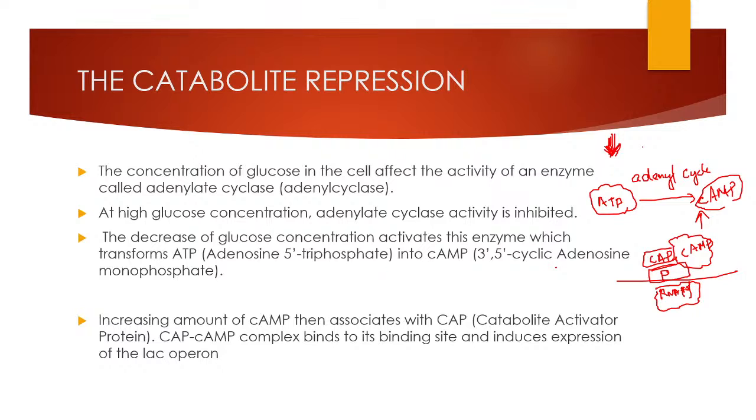There is a consensus sequence present in this structural gene, at the minus 35 sequence, upstream of that promoter. So this will not favor the RNA polymerase binding. To make this promoter strong, we need other molecules. Here comes the significance of this CAP cyclic AMP complex. This catabolic activator protein cyclic AMP complex will help in binding of the RNA polymerase, which in turn induces the expression of lac operon. Okay, this is all about the lac operon. I hope you all understand about lac operon.